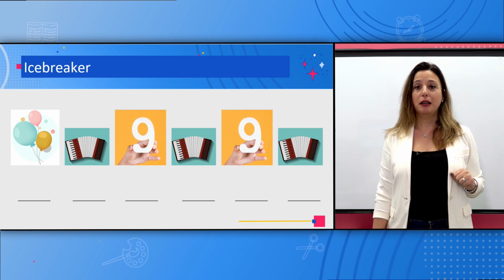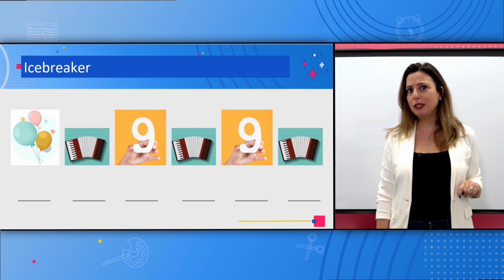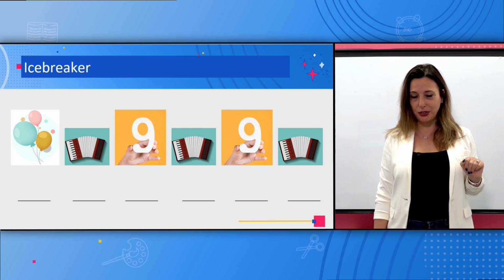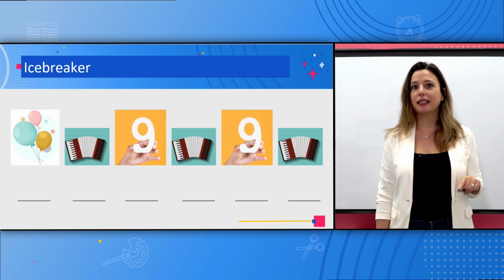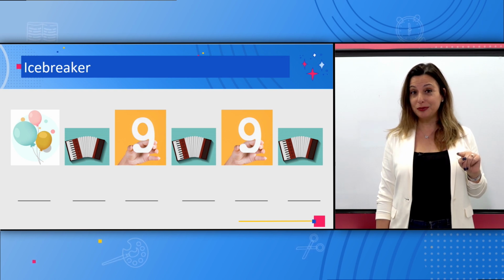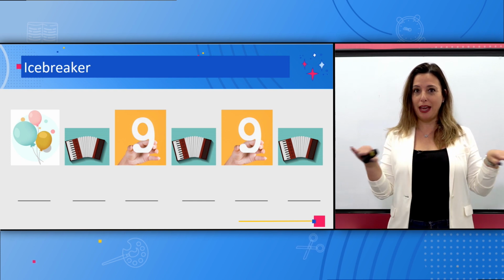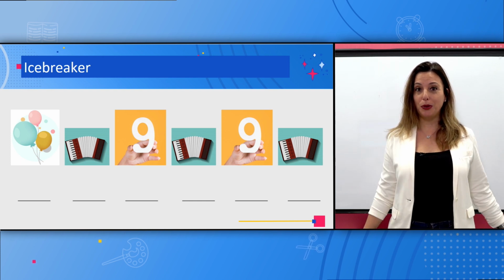Okay? Balloon. With what letter does balloon begin? Write the letter. Accordion. With what does it begin? 9. What does it begin with? Accordion again. We have a word there. What is it?